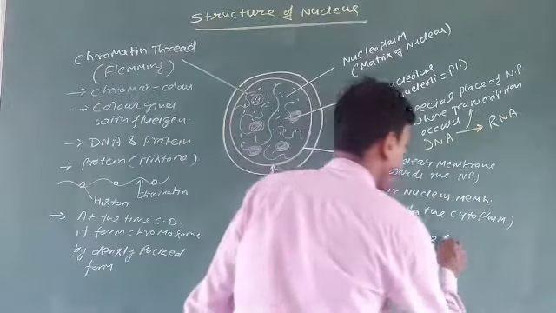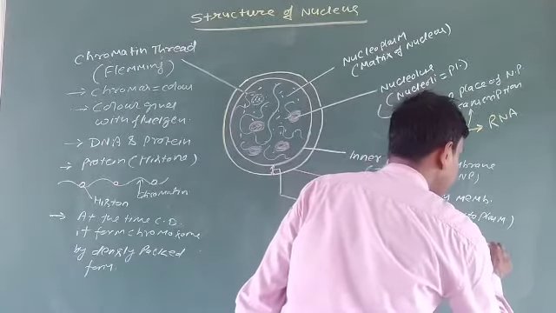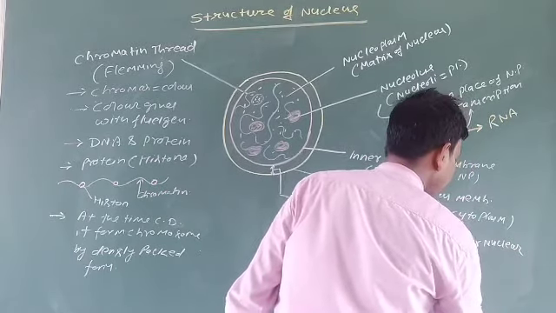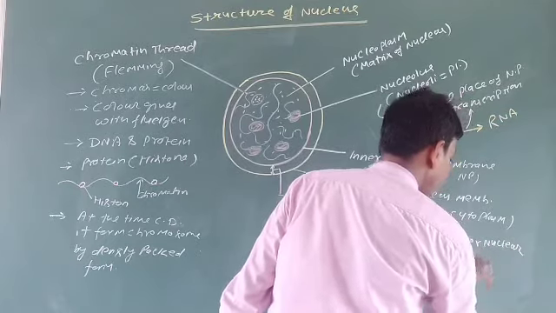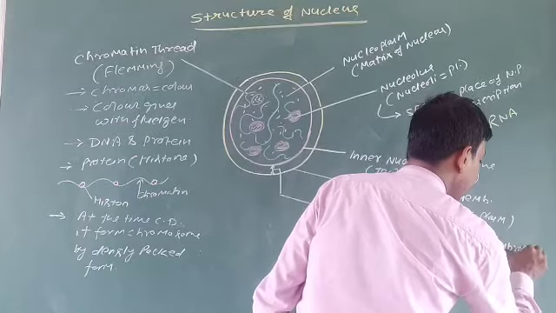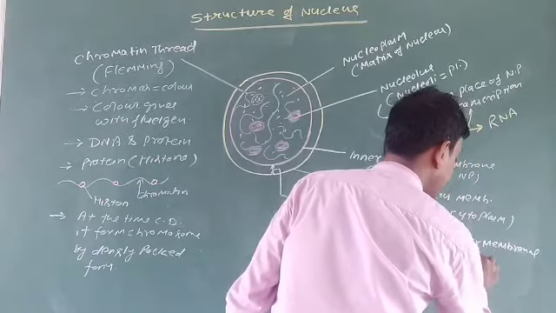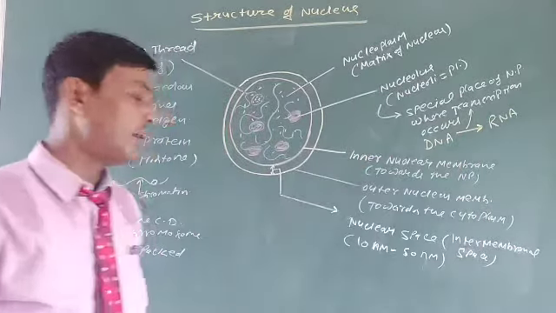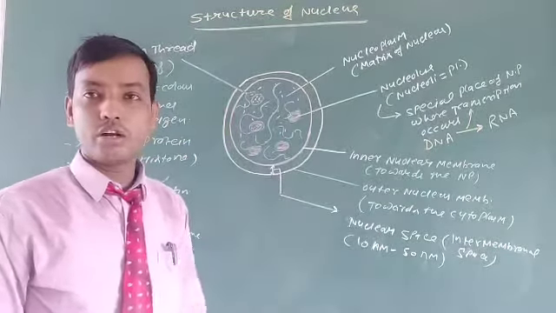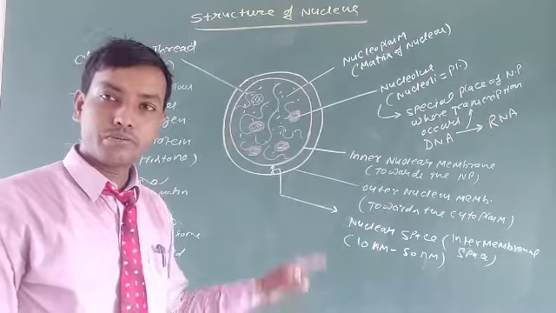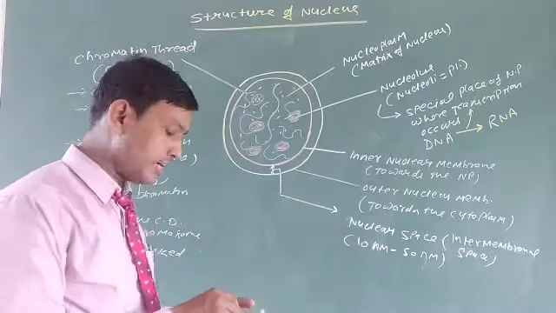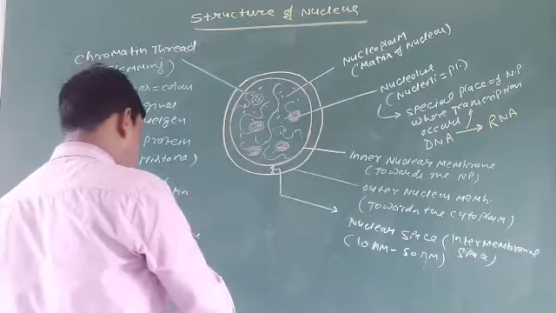It is known as the intermembranal space, and this space is the gap between two different nuclear wall or two different nuclear membrane.